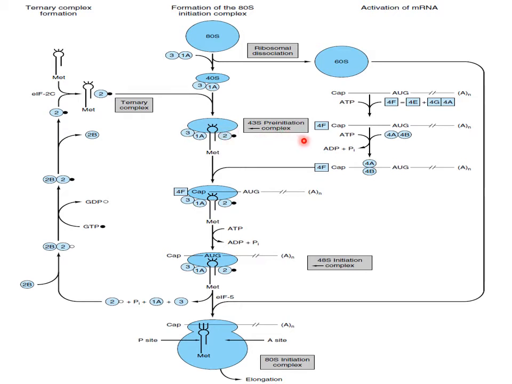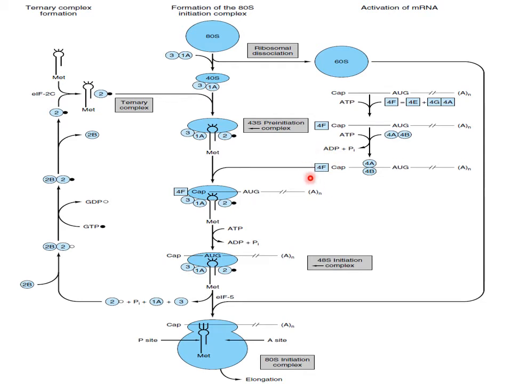Now this 43S pre-initiation complex is converted into the 48S initiation complex. For that it requires a messenger RNA. The messenger RNA comes with a factor known as 4F.